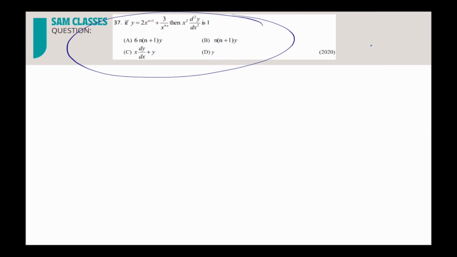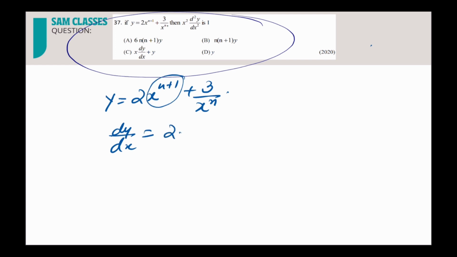Nothing is like that. So what you know you should represent. So what I know, y is equal to 2x^(n+1) + 3/x^n, correct? Differentiate it, I know that much. So what will be the dy/dx value? 2 into, if I differentiate this, what I'll get? (n+1) into x^n, power one less, plus 3 into, see, always remember, if I have 1 by x power n, it is basically x power minus n.